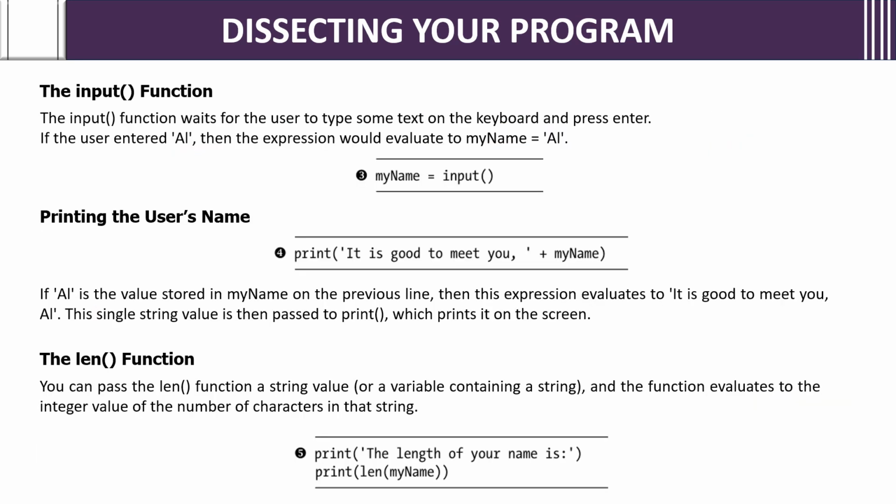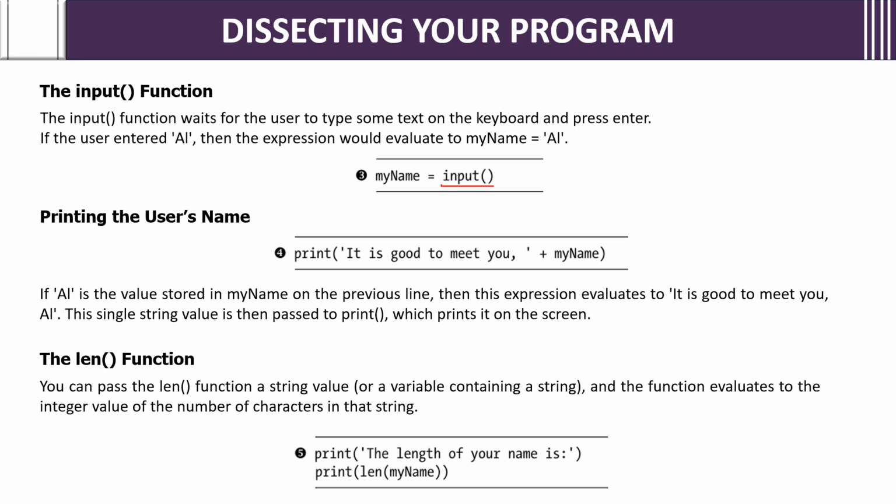Then the input function. The input function waits for the user to type some text on the keyboard and press enter. If the user entered Al, then the expression would evaluate my name equals Al. Understanding? See, my name equals input. If you write it this way, whatever input value you give will be stored in this variable. Understanding? Whenever you write this code, Python will be waiting for you to give some input. Okay.